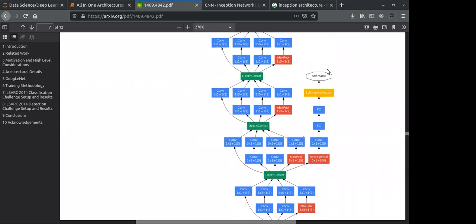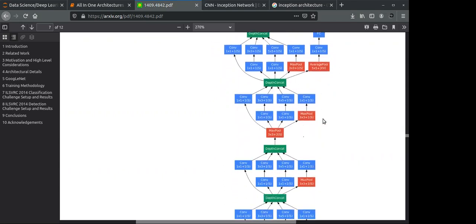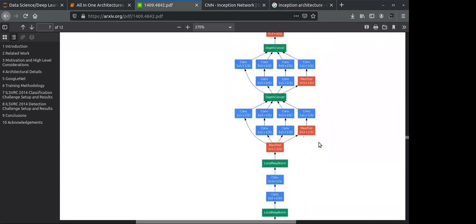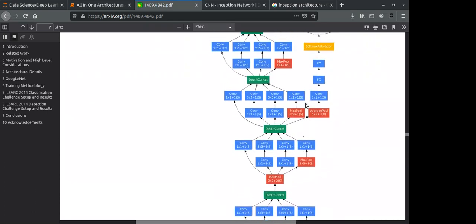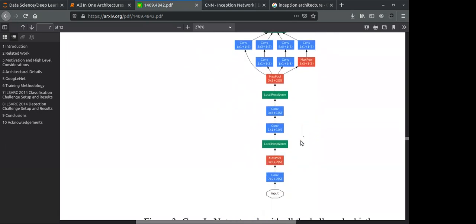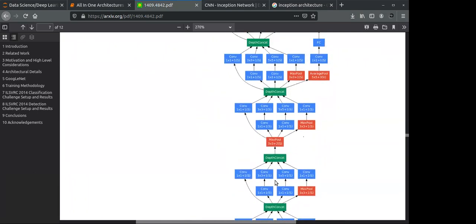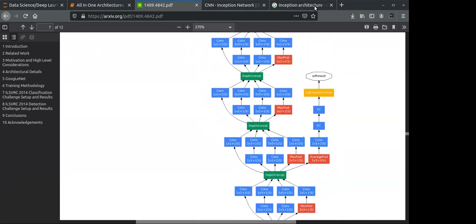That's why this softmax, this output layer, comes into the picture. If you have a small data set, it is going to use only this much part, from here to here.